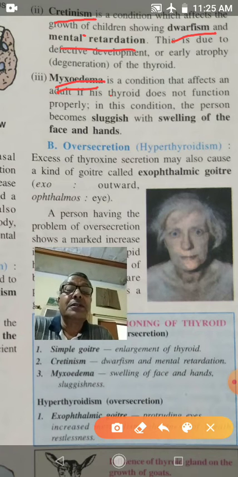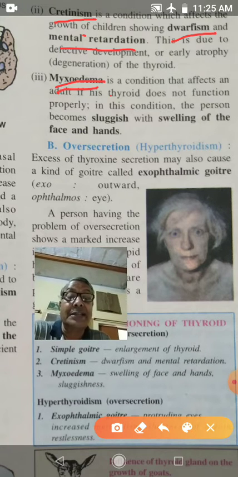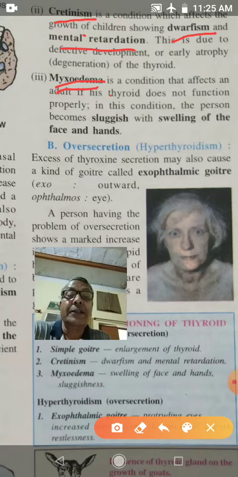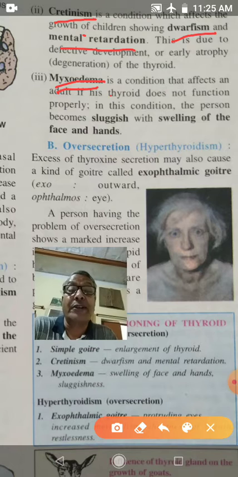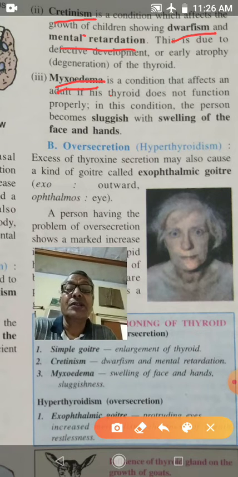Therefore, the person becomes sluggish. There is swelling in the face, swelling in the hand. So these are the symptoms of myxoedema. If an adult person's body has become sluggish, and there is swelling in the face and hand, it means they are suffering from myxoedema and there is less secretion of thyroxine from the thyroid gland.